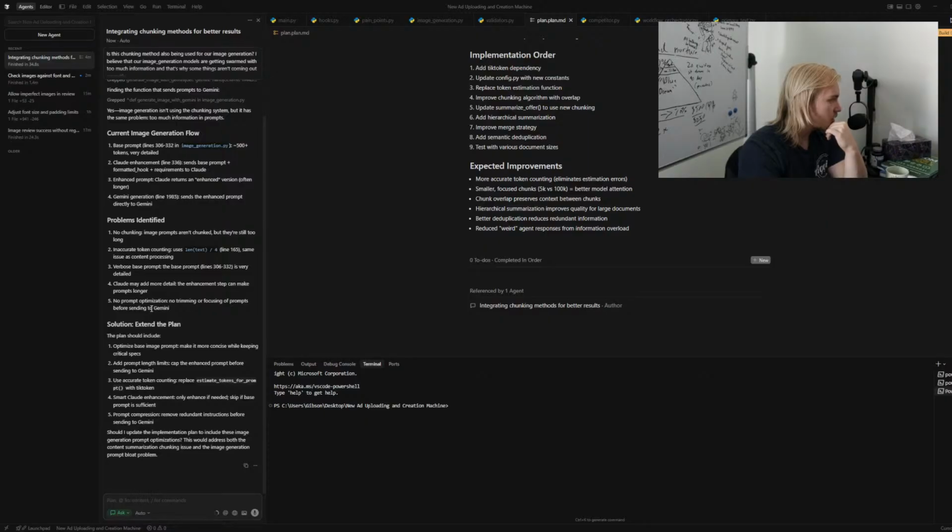Plan shooting CUDA, optimize base prompts, use token. Should I implement the implementation plan? Yes, update the plan.